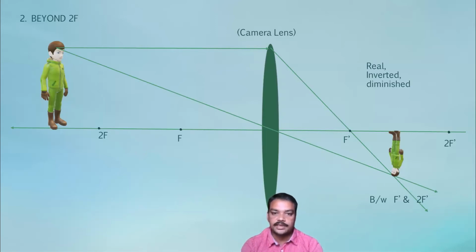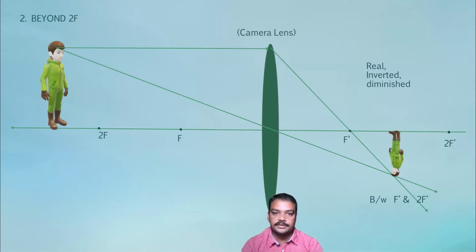And here the image is captured on a reel, so it is real, and the image would be inverted. When this situation is drawn in the form of a ray diagram, a person is supposed to stand at an appropriate distance from the camera lens, beyond 2f.